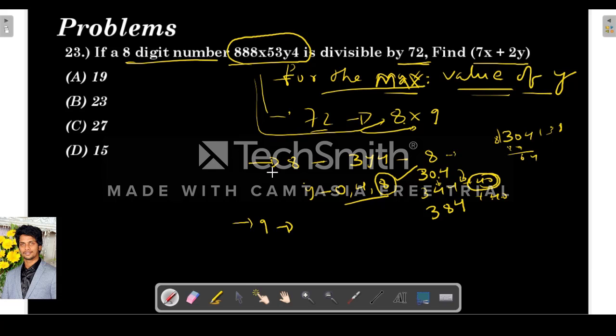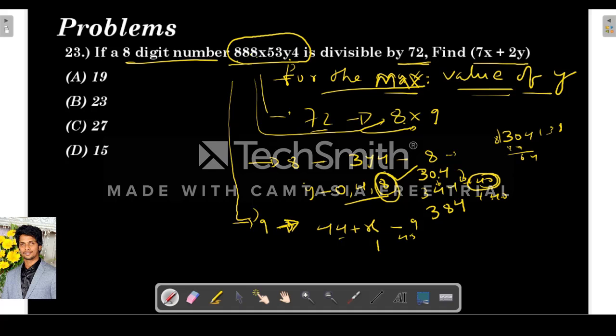And it should also be divisible by 9, right? So the sum of digits. What is the divisibility rule of 9? The sum of digits must be a multiple of 9. So do the sum of digits. 8 plus 8 is 16, 16 plus 8 is 24, 24 plus 5 is 29, 32. 32 plus y, the maximum value of y is 8, right? So 32 plus 8 is 40, 40 plus 4 is 44, plus x. So this should be divisible by 9.